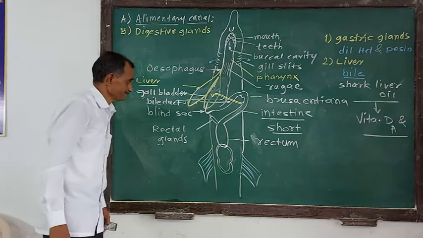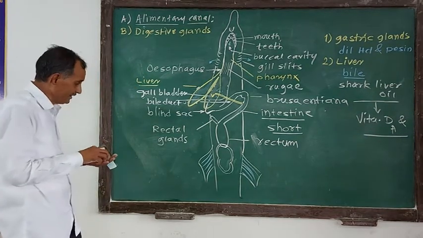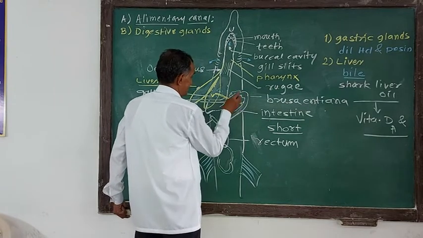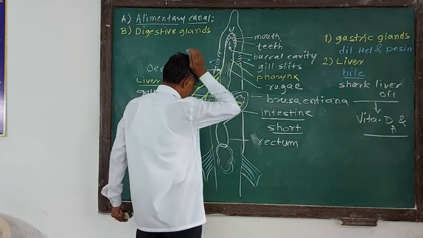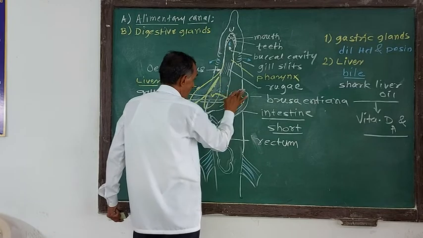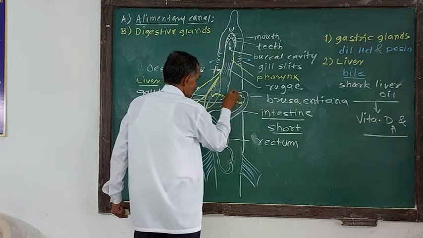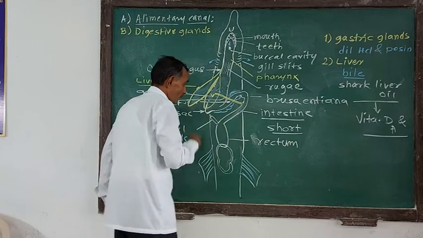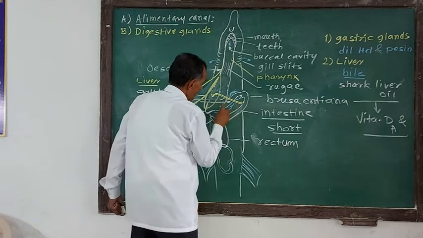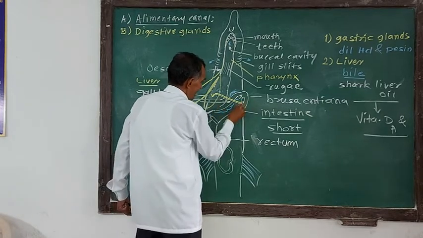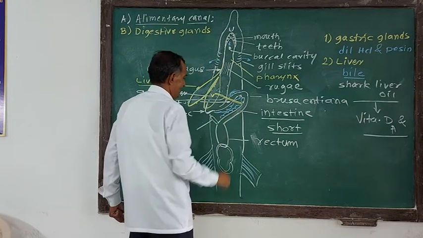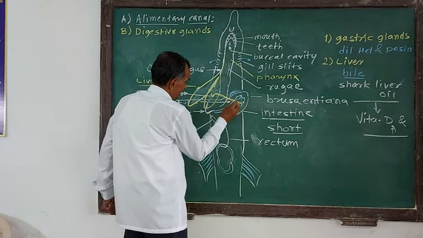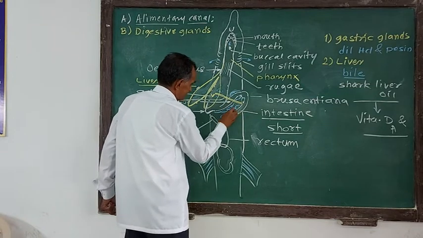Now after the liver, the pancreas is present. Where is the pancreas present? The pancreas is present in the loop of the pyloric stomach and the intestine.